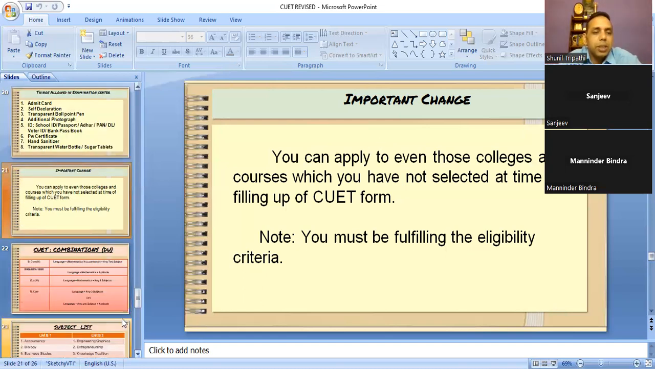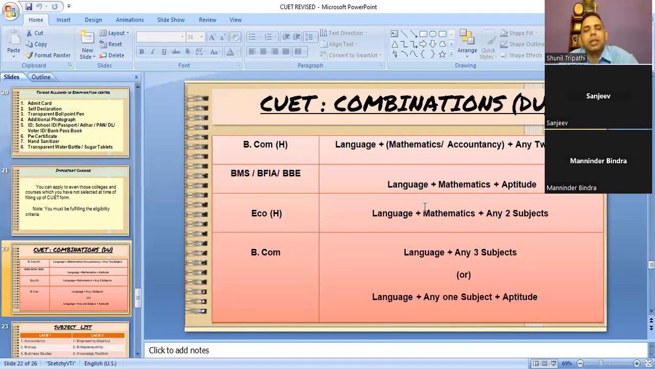Now there is some combination. There is a lot of confusion. This combination I have made for Delhi University. How to make a combination for different universities, I will let you know, people. I will show you the website.